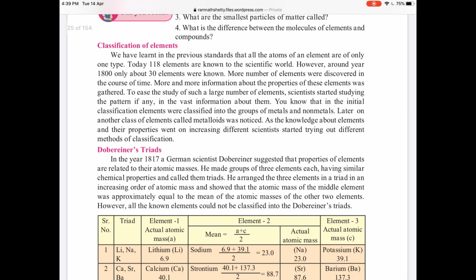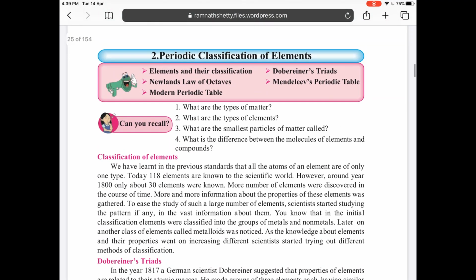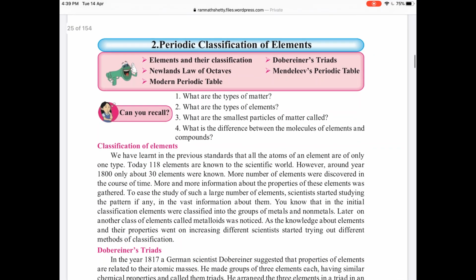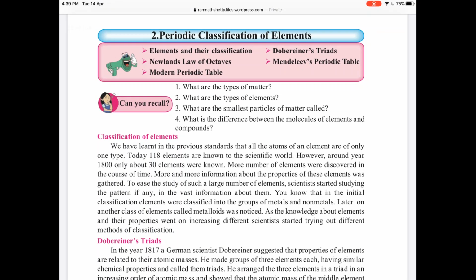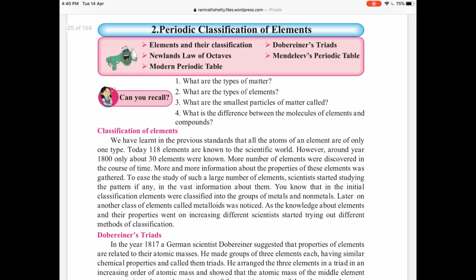Okay, dear children, today we'll be starting with the second chapter of your Science One, that is periodic classification of elements. Now, classification is a word which you have studied in ninth standard. You had studied classification of plants, right? So, when we say classification, what does it mean actually? It means arrangement into different groups.